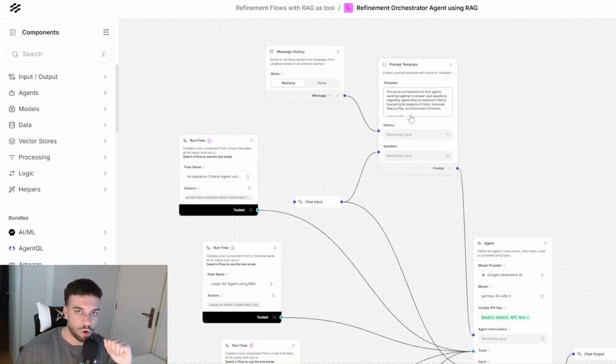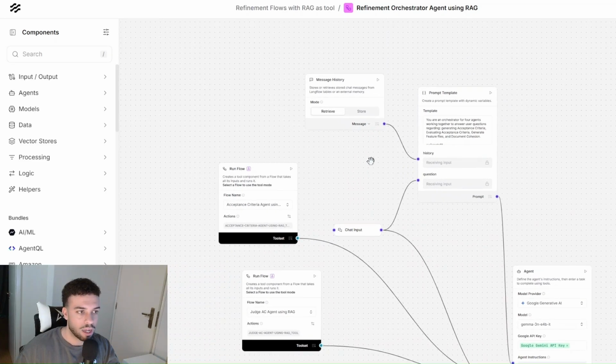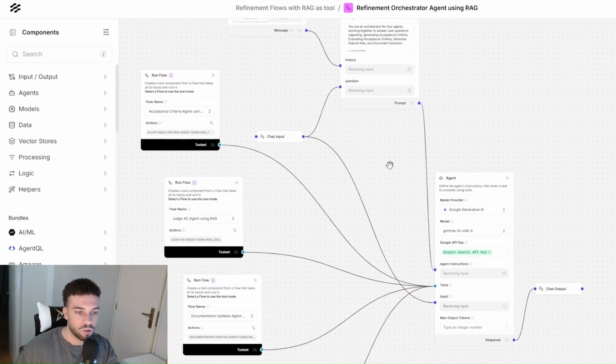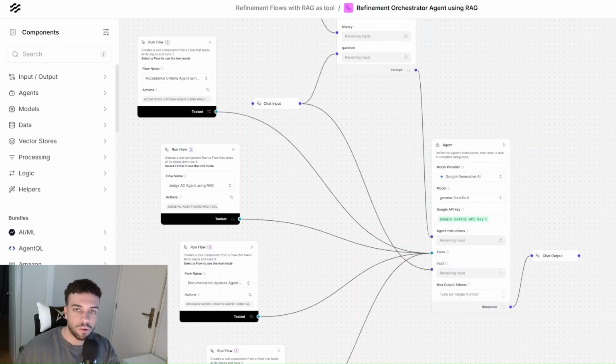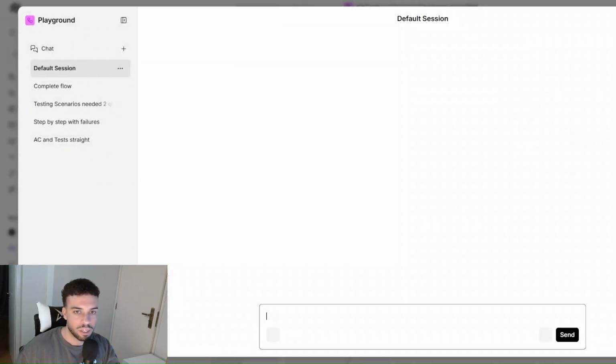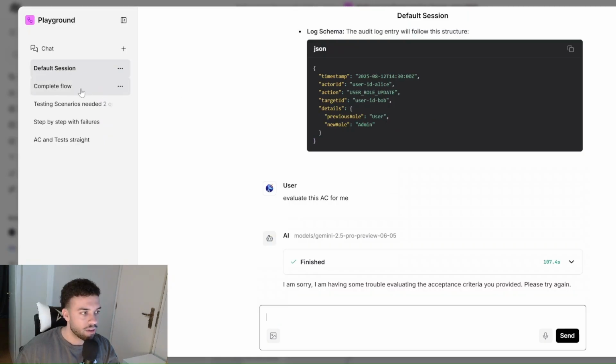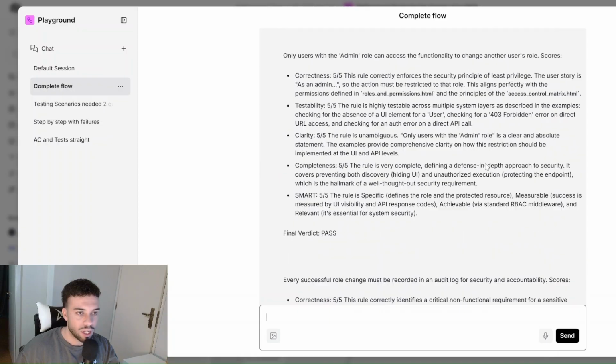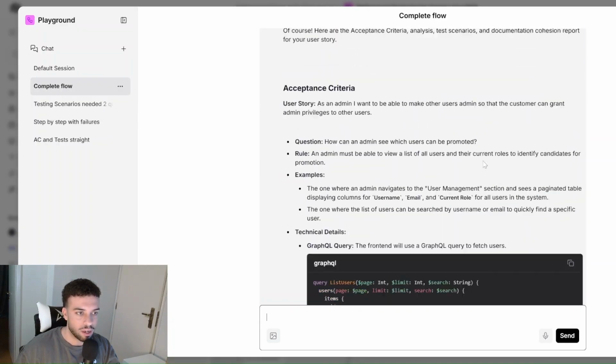And again, we have a prompt in here that tells this agent to work exactly as an orchestrator that calls every single one of the other agents to give the final answer to the user properly. And it has also access to the message histories to keep sending information back and forth through these agents. Now let's take a look at some of the results that I've obtained from this orchestrator. So I have in here a complete flow that this agent performed for me. So let's see some of the interesting details in here.